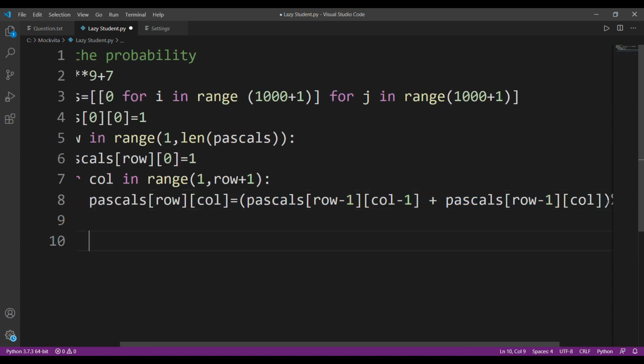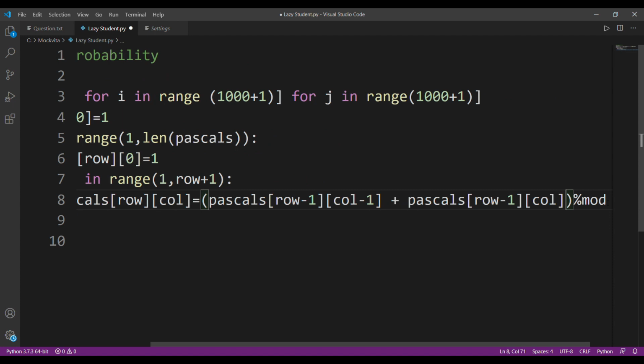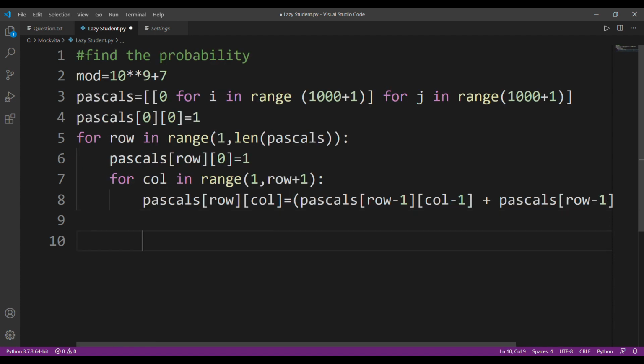Now let's move on to the next step. Don't worry, we'll be coming back to that multiplicative inverse part, but we are going to first find the probability completely that we already did manually, that is 1 by 2. Okay, so now let's solve it. Once we have found the Pascal's triangle,